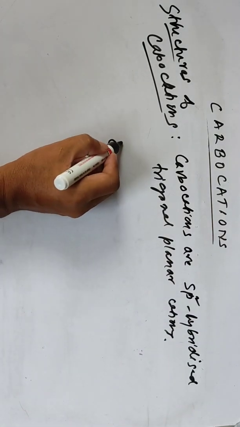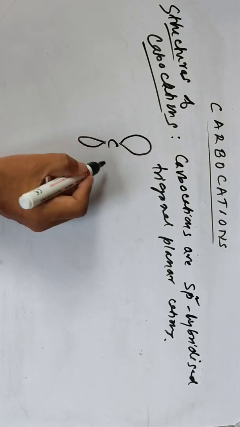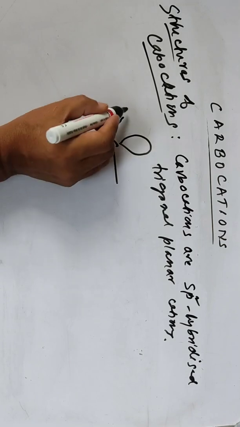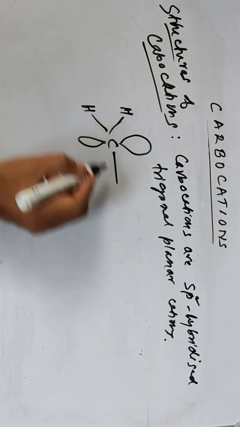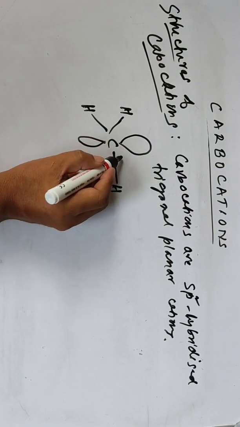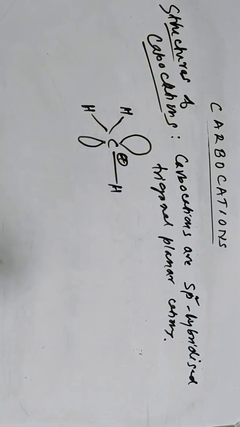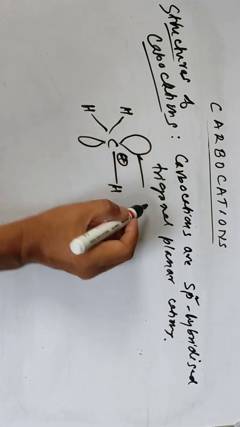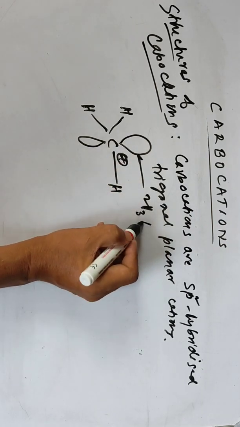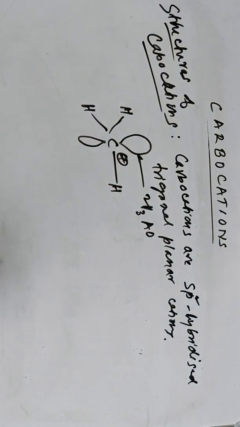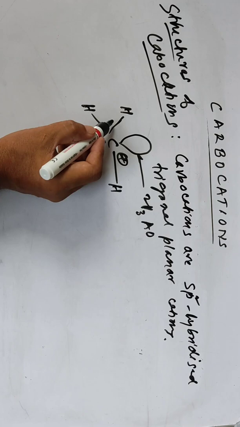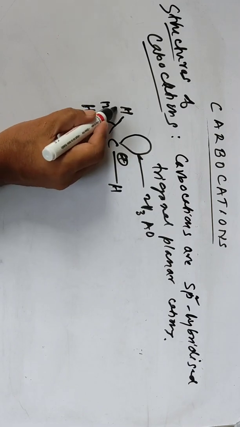They have an empty 2p orbital here. Let's say hydrogens here, or methyl groups. They have an empty p orbital, a 2pz atomic orbital. These are planar, and these angles are 120 degrees between the carbon-hydrogen bonds.